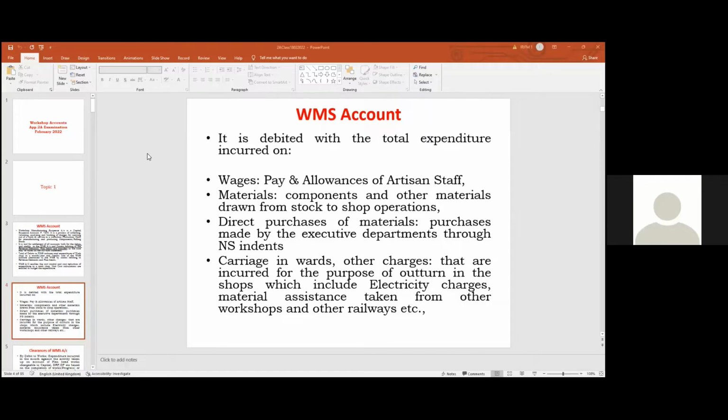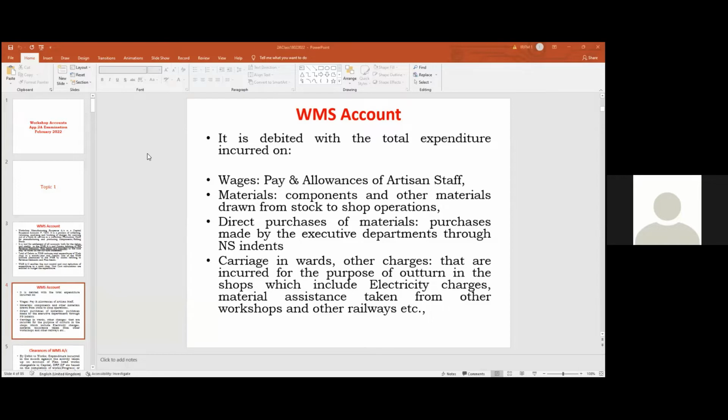What we will do, the total expenditure incurred in a workshop or a production unit, हम कैसे कहाँ लेते हैं? Debit side of the WMS account we will take it. When we make the payment, I will give you a small example. So what are the debit side of the WMS account? When payment has been made. So yeah, checks and bills is credited, WMS account is debited. All the artisan staff are paid, and which account is debited? WMS account is debited.